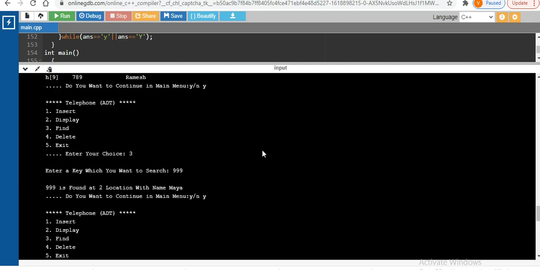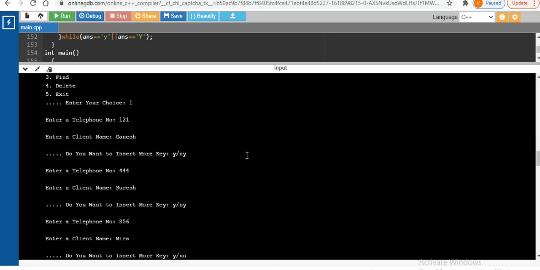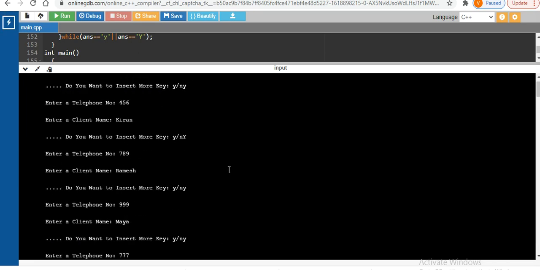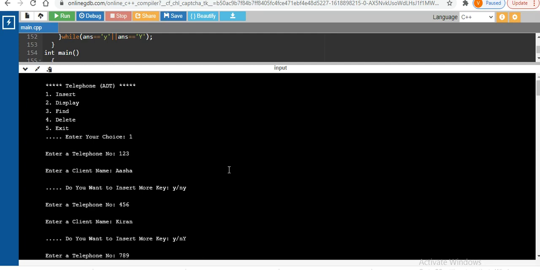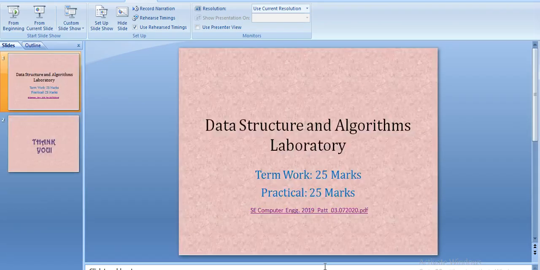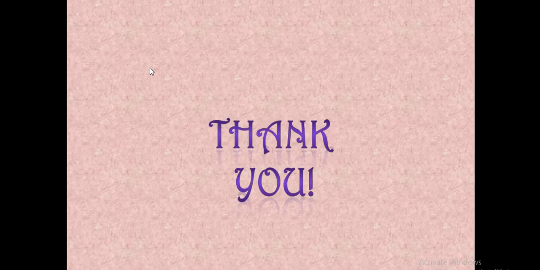So this is the execution, and I am executing this program on online GDB. You can also use Ubuntu. On the terminal you can also execute it by using the GCC or G++ compiler. So with that we have finished this concept. Okay, so we are going to stop here with the execution of this assignment. Hope all of you understood the concept. So we are going to stop over here. Thank you very much.